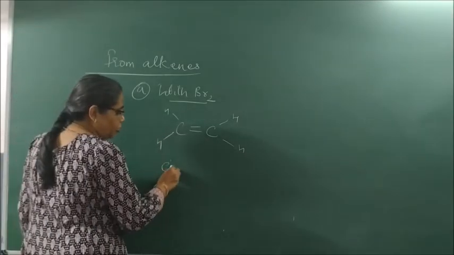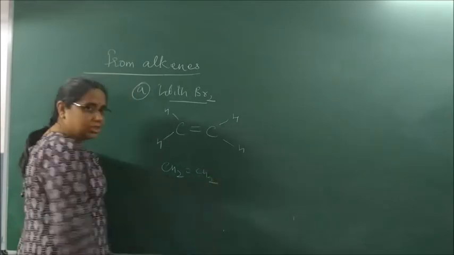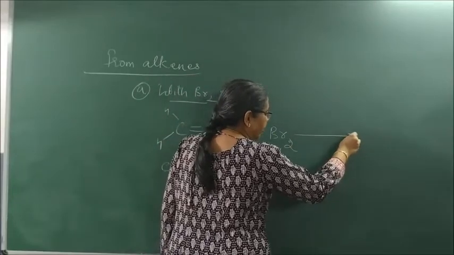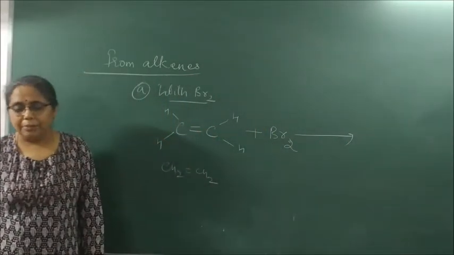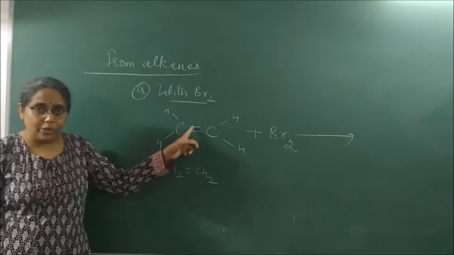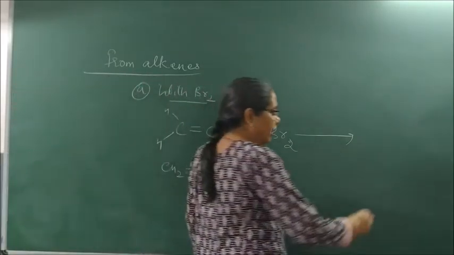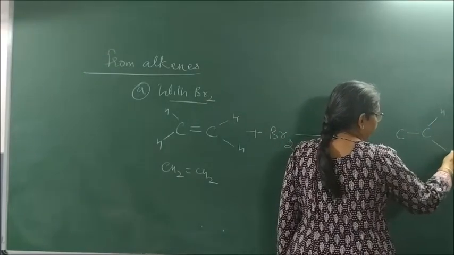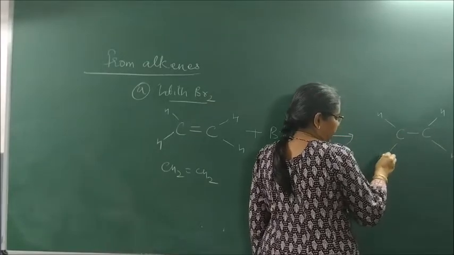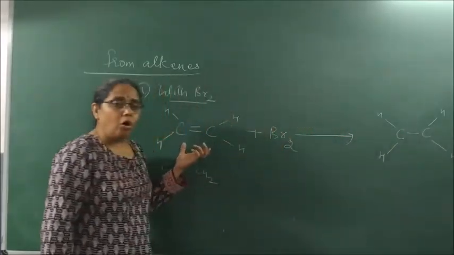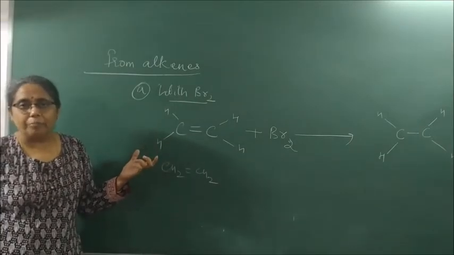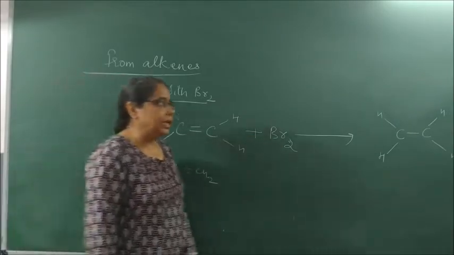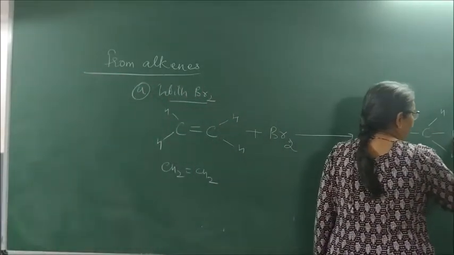I can write this compound also as CH2=CH2. This reacts with bromine. What do you think the reaction will be? The double bond will break. When the double bond breaks, we get C single bond C, with an H here, an H here, an H here and an H here. Now, you know all alkenes or unsaturated compounds give what reaction? Addition reaction. So this Br2 completely comes and adds up and forms a compound like this.